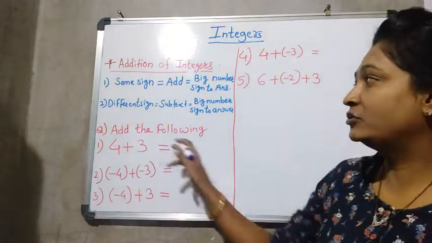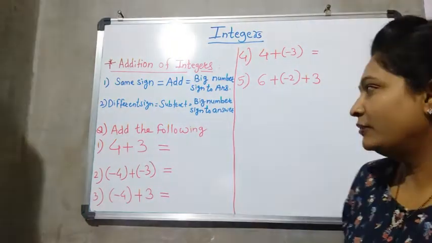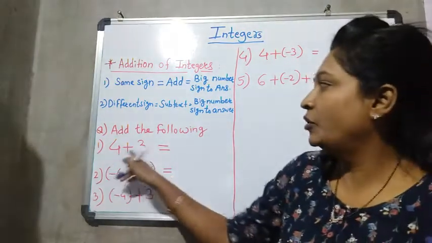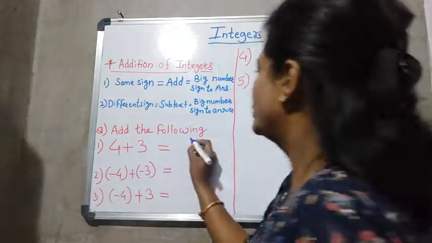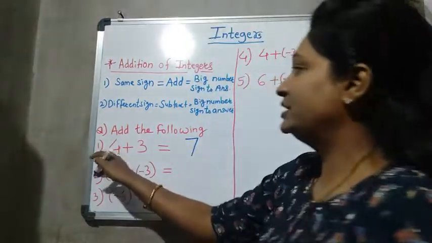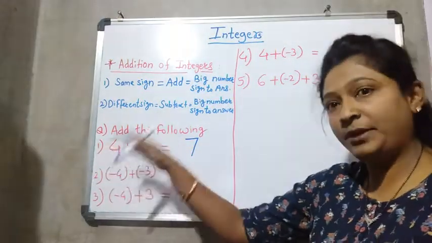Now see, the question is: add the following. Now one simple number I took, 4 plus 3. Already we know the addition. So 4 plus 3 is what? 7. It will come plus 7. See, now 4 not having a sign means it has a plus sign.